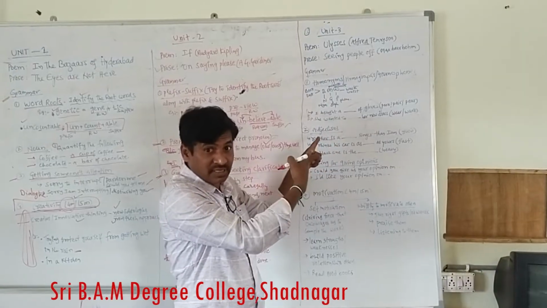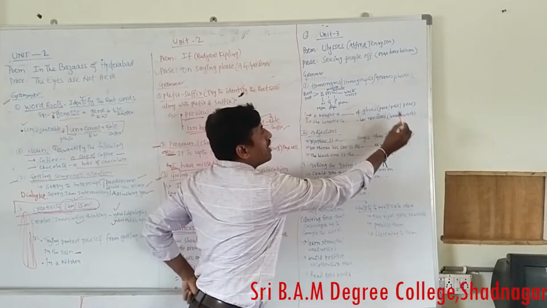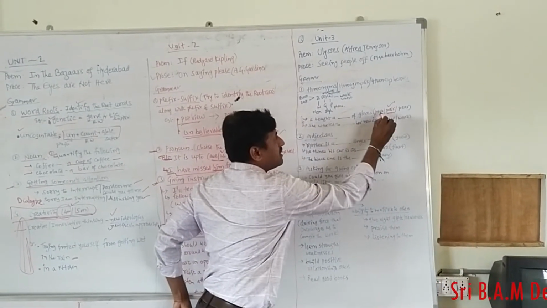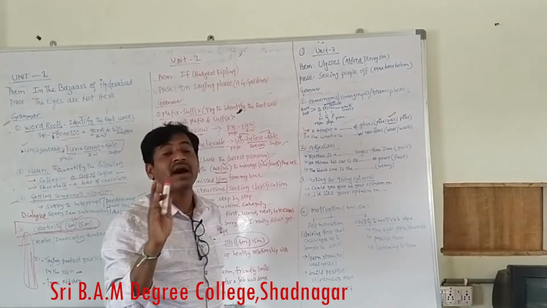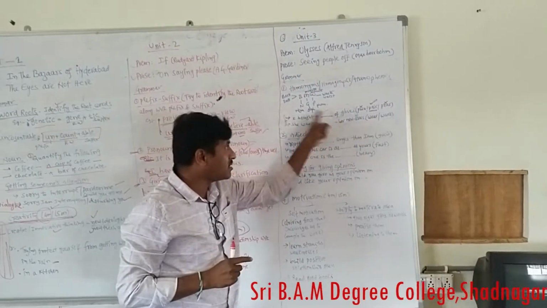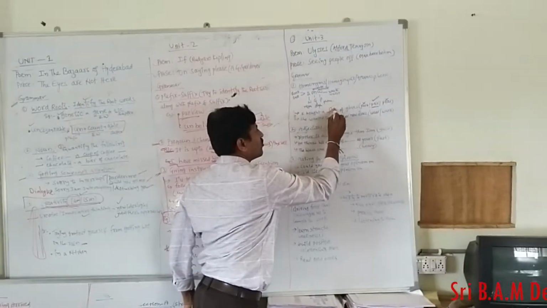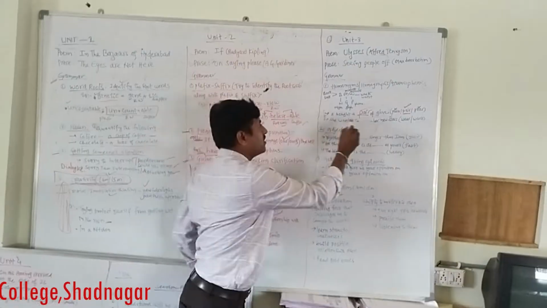In the examination the question is asked like this. I bought a pair, or a jata. So this is not the correct one and this is not the correct one. The correct answer is P-A-I-R, pair, jata. So you have to select this one here. In that way you are going to get marks. Understand? So, pair of gloves.